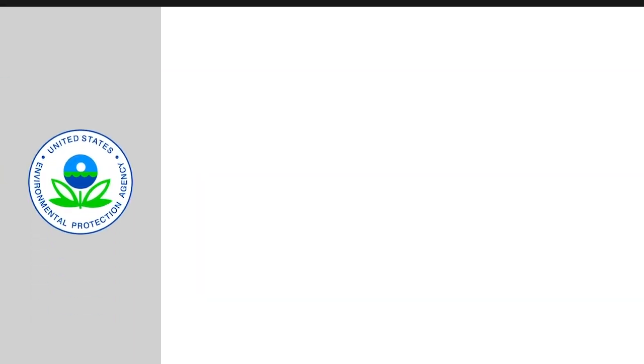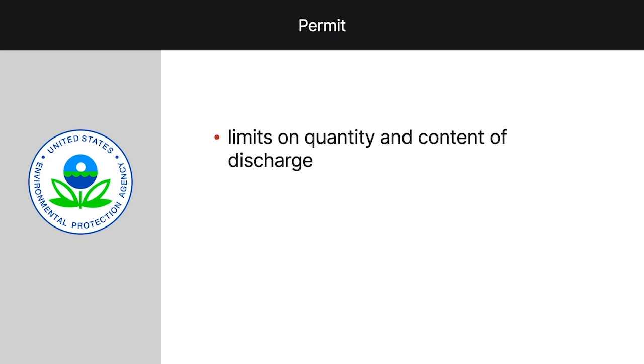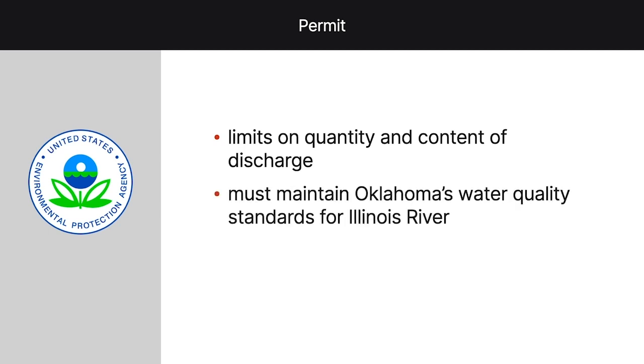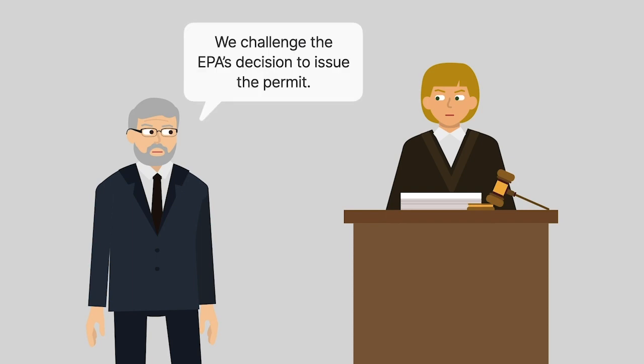The EPA issued the permit but put specific limits on the permit, including limiting the quantity and content of the discharge. The permit was also conditioned on maintaining Oklahoma's water quality standards for the Illinois River. If more stringent limitations were needed for Oklahoma to meet its water quality standards, then the permit would need to be modified. Oklahoma challenged the EPA's decision to issue the permit.